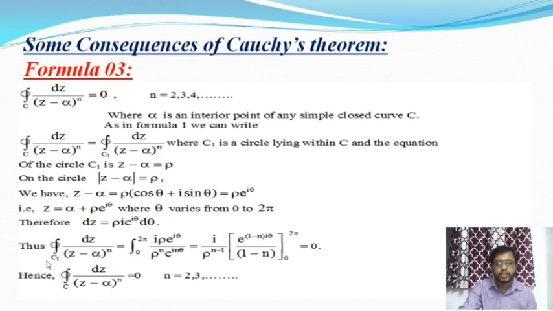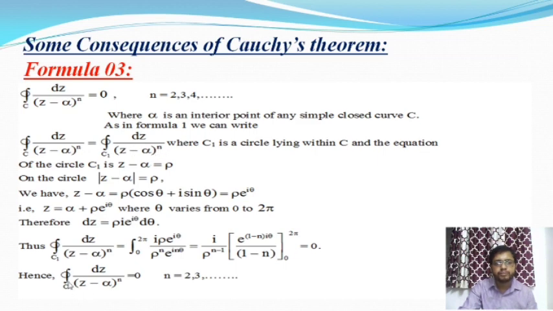Since C1 is a circle and lies only within C, the integration over C of dz by (z minus alpha) whole to the power n is equal to the integration over C1.